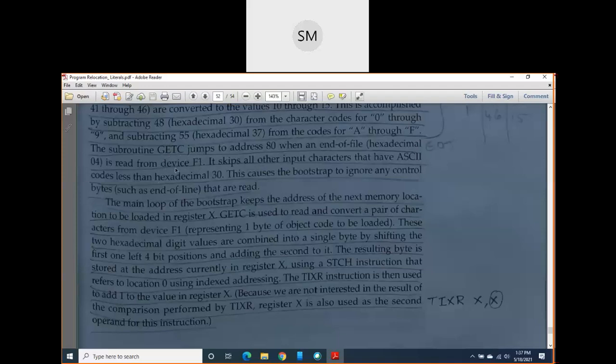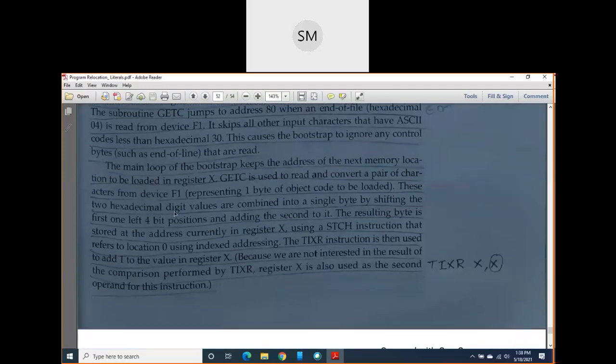I already told you in the beginning of this module that F1 is a hexadecimal constant for an input device, and similarly the hexadecimal value for the output device is 05. So just remember, here the hexadecimal value F1 represents an input device, which is the secondary storage for this loader.